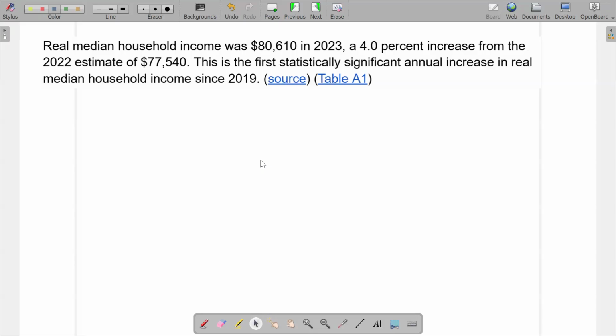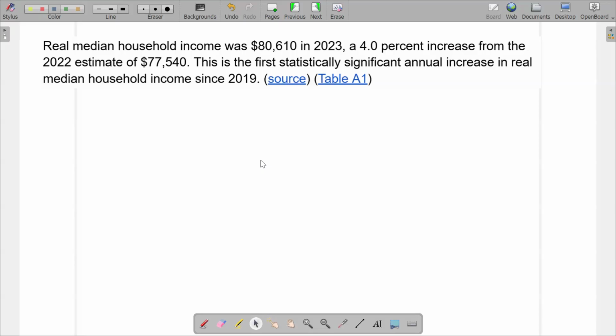When they use the word real in there, that means they take into account inflation with respect to the change in income. So inflation is the average increase in cost of things that we purchase throughout a given year, month, week, quarter, and so on.